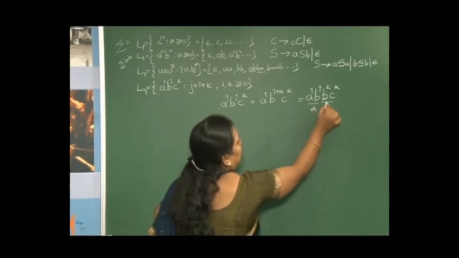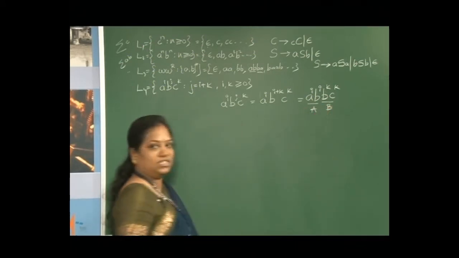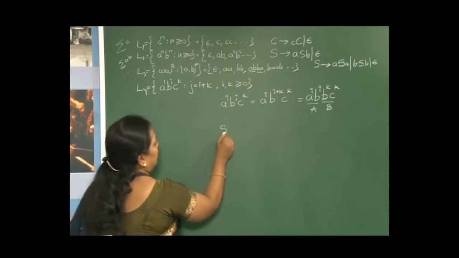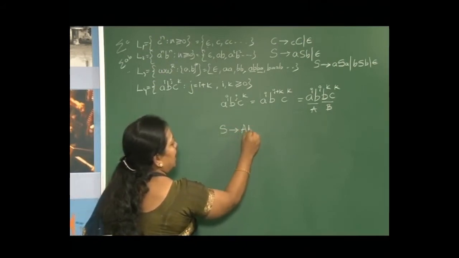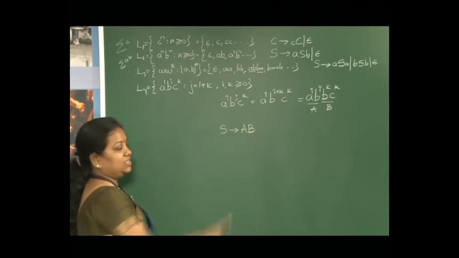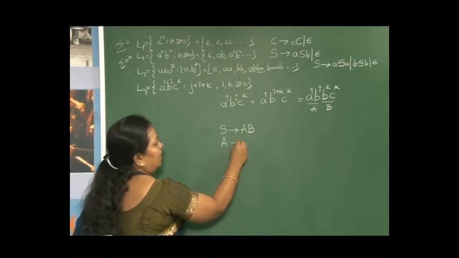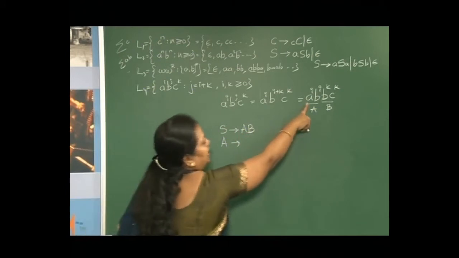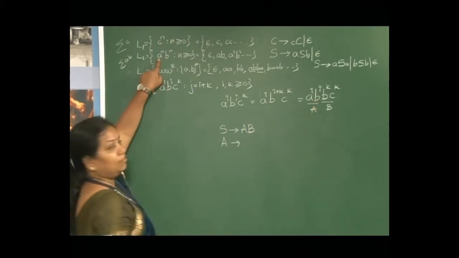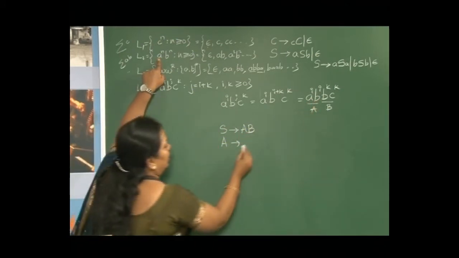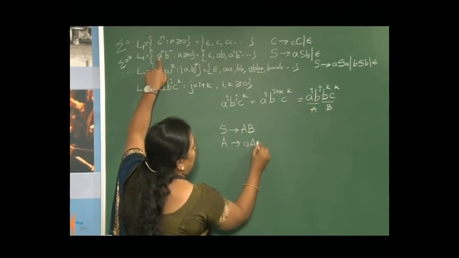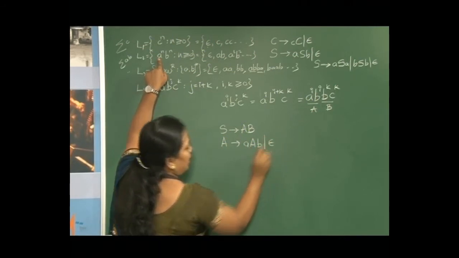Take this portion as A, this portion as B, and then S tends to AB, concatenated. So first you will be having A, then concatenated with B. What is A? A is a^i b^i, that is nothing but your language 2. A tends to aAb or epsilon.